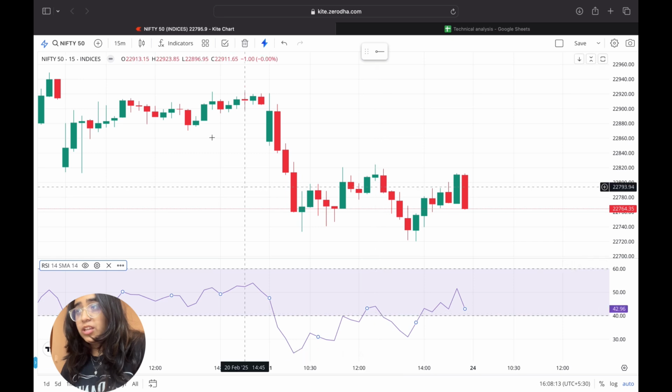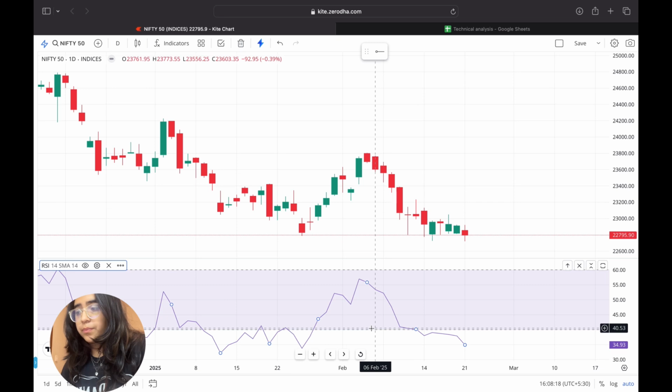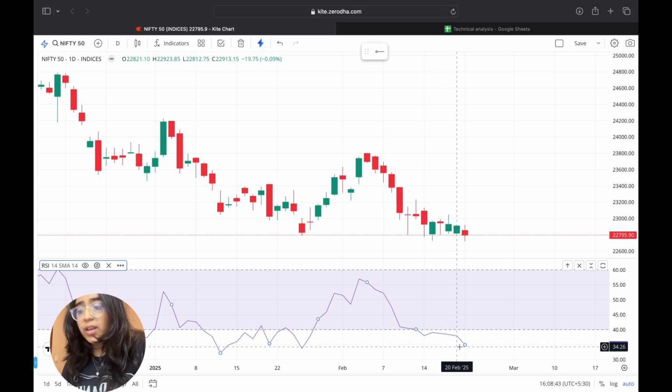I'll be using the daily chart. So we are at the 15-minute chart. We'll turn it into the daily chart. For correct analysis of RSI momentum, we've used the daily chart. And here we can see that for the past few days, exactly from 13th February, the RSI went below 40, which indicates a very bearish sentiment and markets being in oversold territory. And till date, it is continuously below 40, which again shows a very weak chance for recovery, as it has to be above 40 to show any momentum.